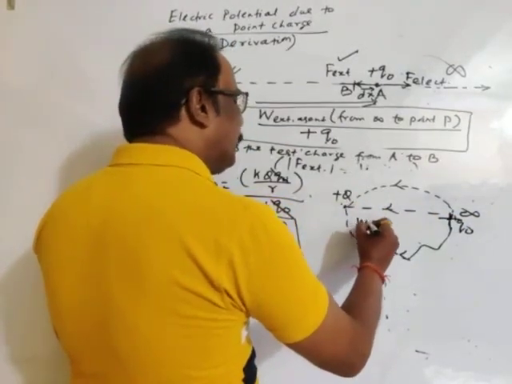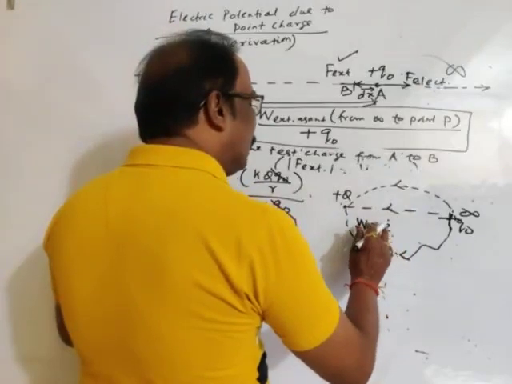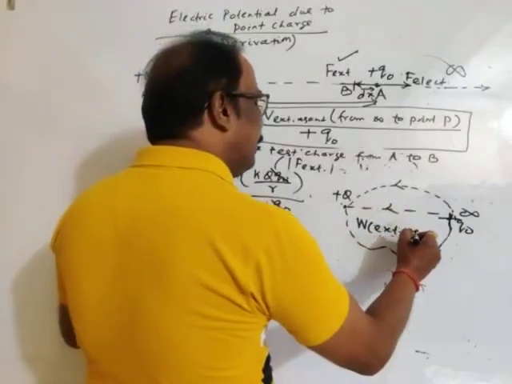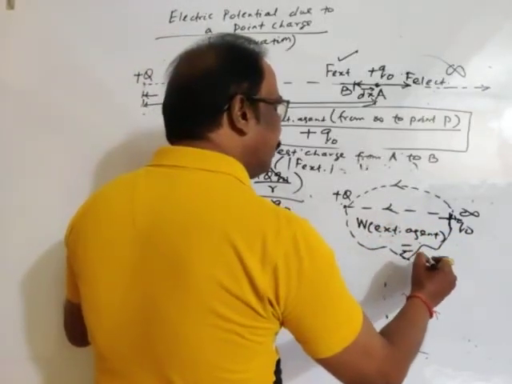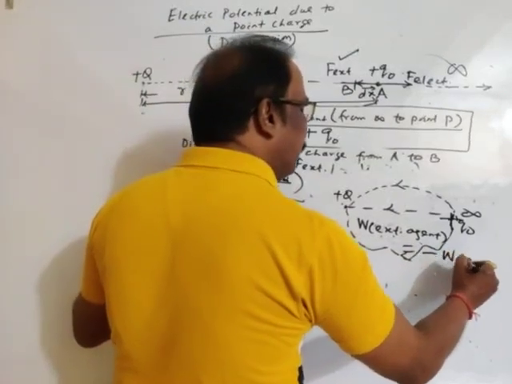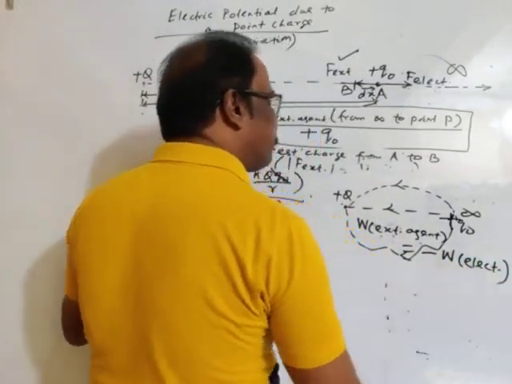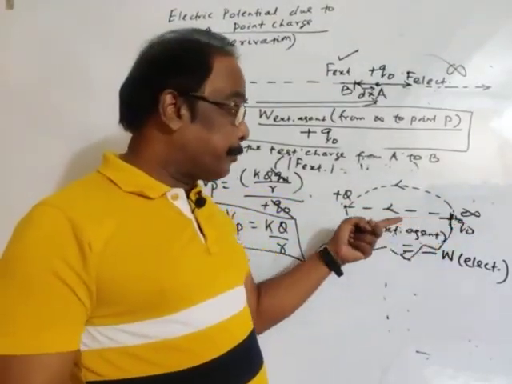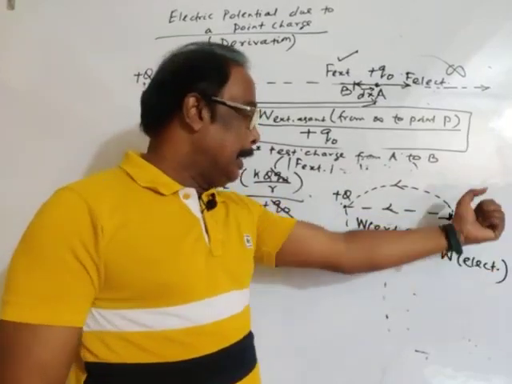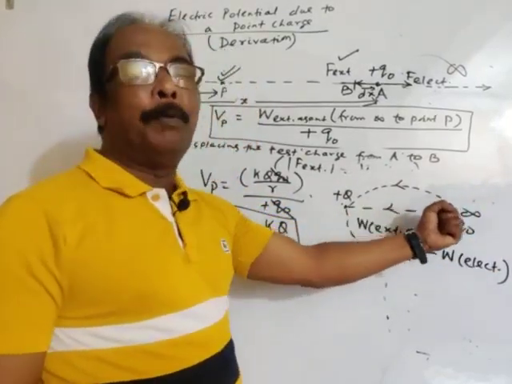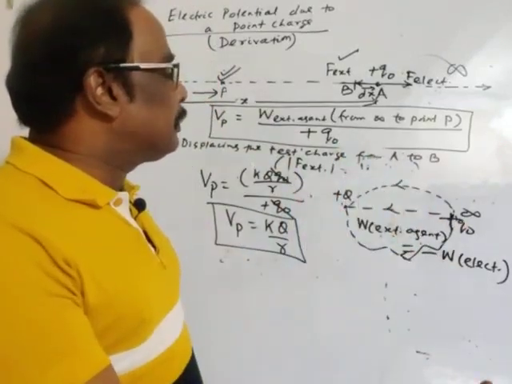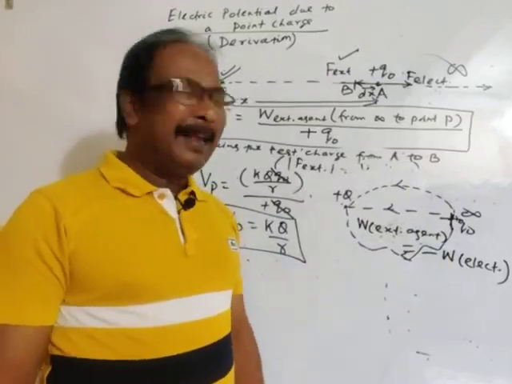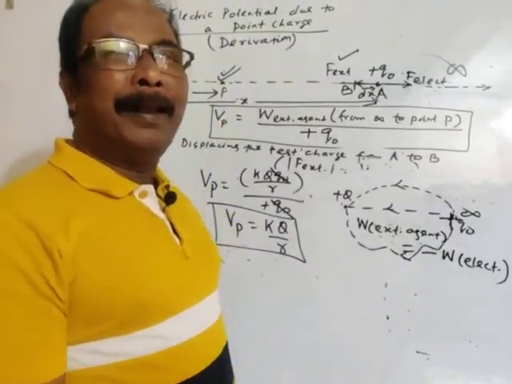Then the work done by the external agent is equal to the negative of the work done by the electrostatic force. The electrostatic force tends to repel the charge towards infinity. The external force brings it in the opposite direction. Since the forces are in opposite directions, the work will be negative. Negative means depending upon the direction of force.